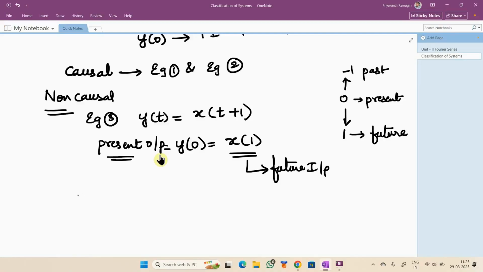Now I'll give you one more example, and you have to tell me whether this is a causal or non-causal system. Can anyone tell me, is this causal or non-causal?